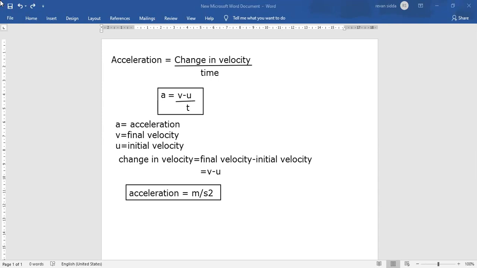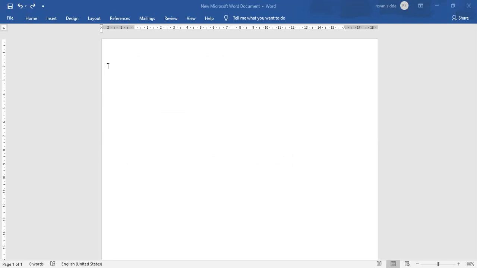Then we'll go for retardation. Retardation is nothing but negative acceleration.